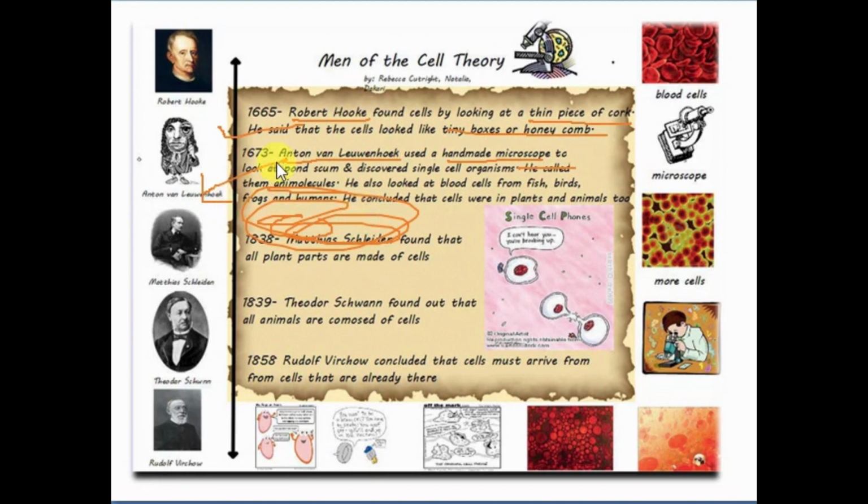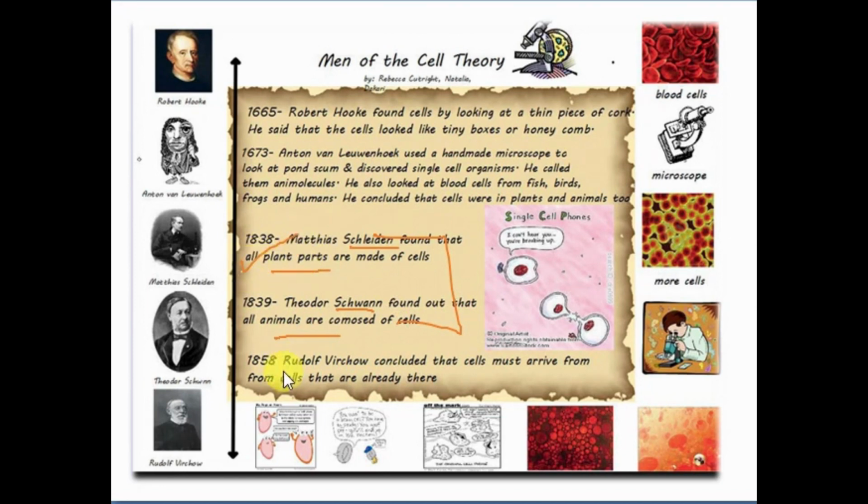Then after him we have other scientists, Schleiden and Schwann. Together, they discovered cell theory. Schleiden studied plants, and Schwann studied animals, and together they made a theory, which is called cell theory. This happened in 1838.